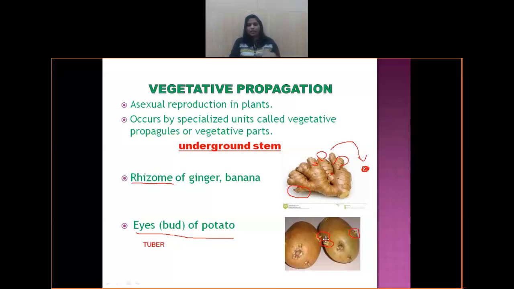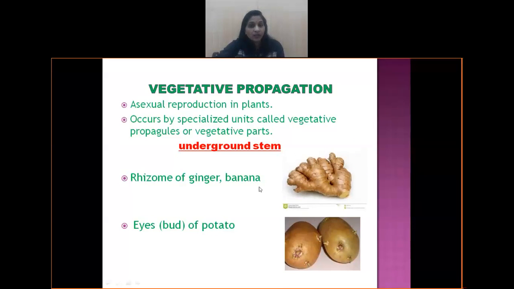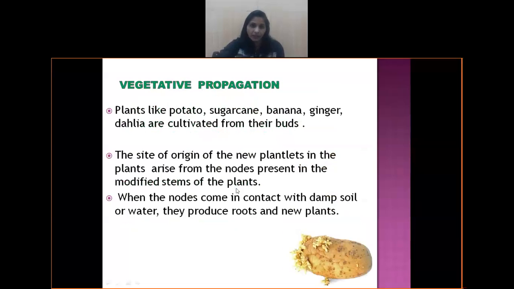each eye of the potato tuber is a bud which develops into a new plant. So all these, when detached and when they fall on the suitable substratum, they develop into a new plant. That's why we call them eyes of potato. These two are the examples for the underground stem modification. Then plants like potato, sugarcane, banana, ginger, dahlia, all are cultivated using their buds.